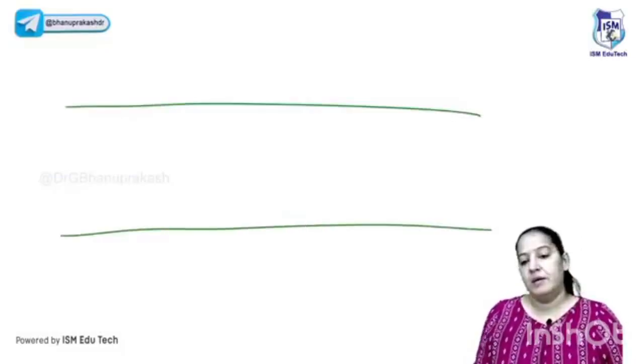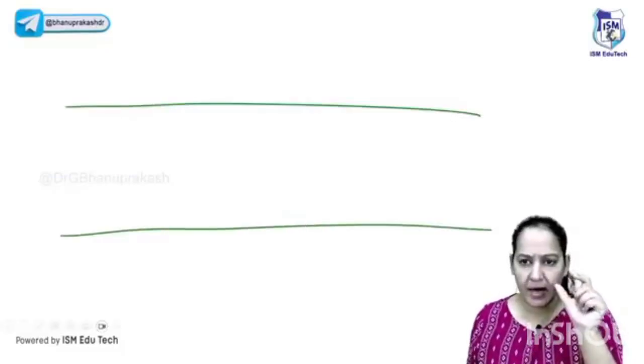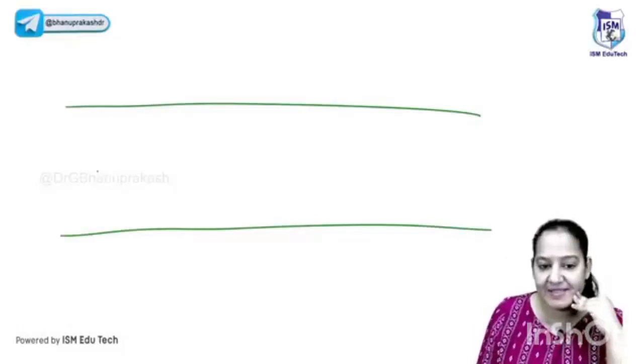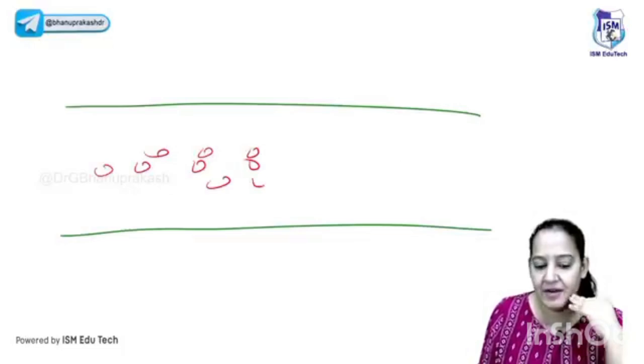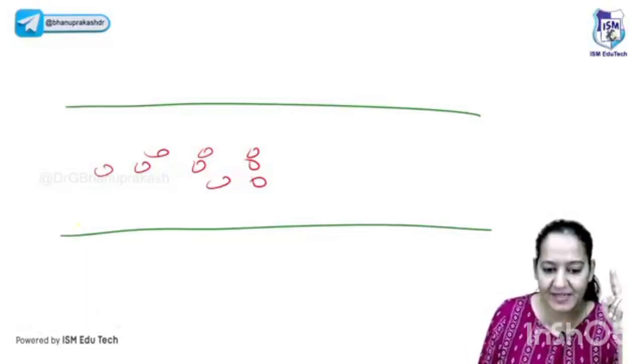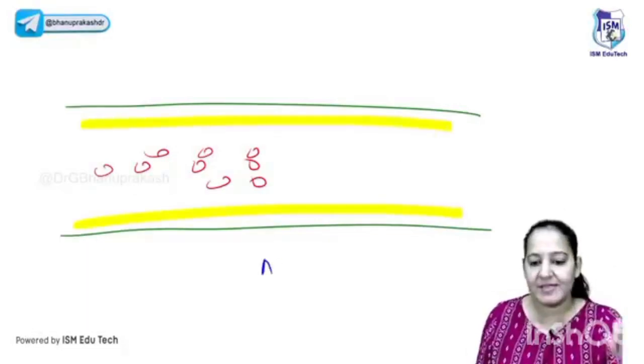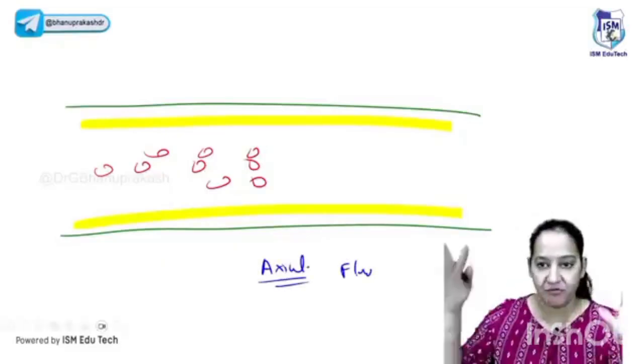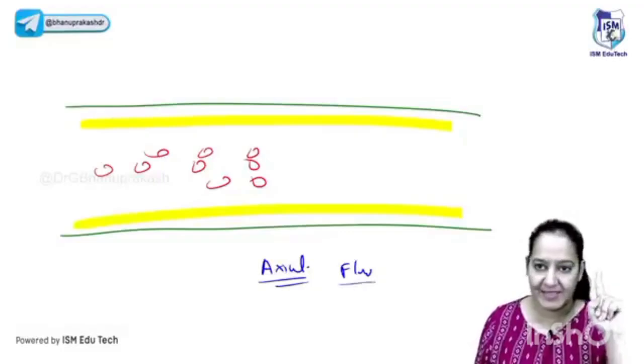Number 2. This is the blood vessel. I told you Bernoulli's theorem, I guess, in the first session. What is Bernoulli's theorem? The heavy things travel at the center. So basically, the WBCs and RBCs travel at the center, and in the periphery there is plasma. This blood flow is known as axial blood flow. As long as the heart is pumping continuously in all of us, the blood is flowing continuously. It is never stopping. This is axial blood flow.